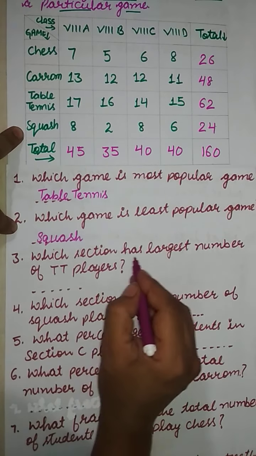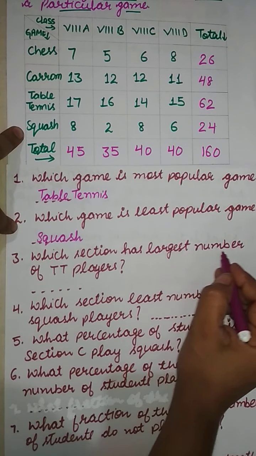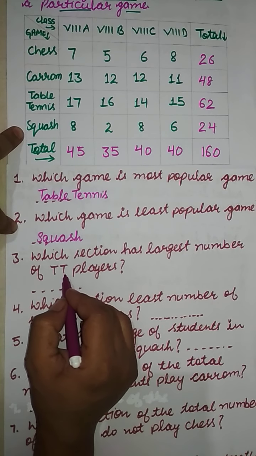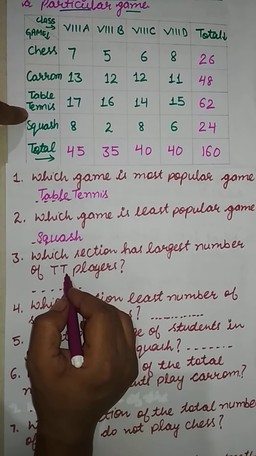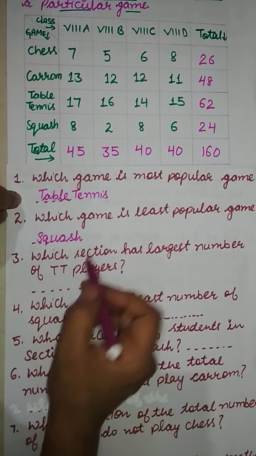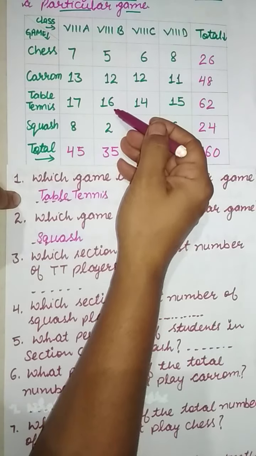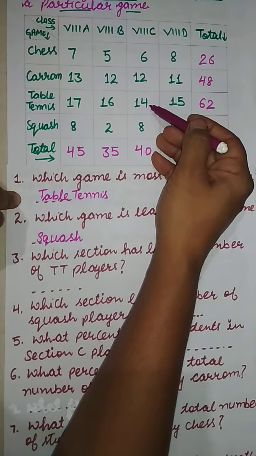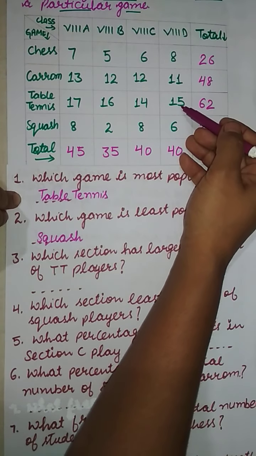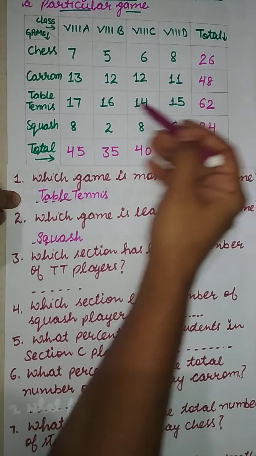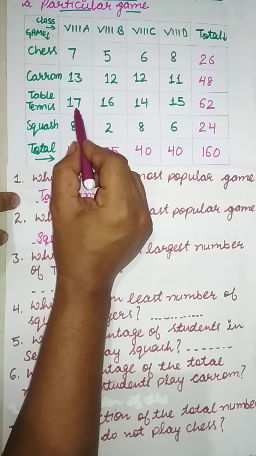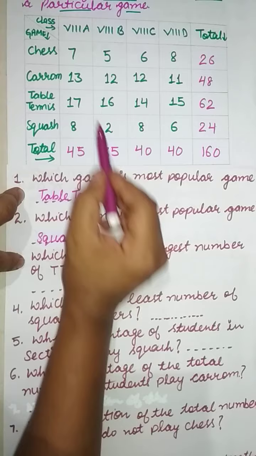Which section has largest number of TT players? Table tennis players. Now see corresponding to the table tennis. In 8th A 17 students are there, in 8th B 16 students are there, in 8th C 14 students are there, and in 8th D 15 students are there. You can see from the table in 8th A there are maximum number of students.